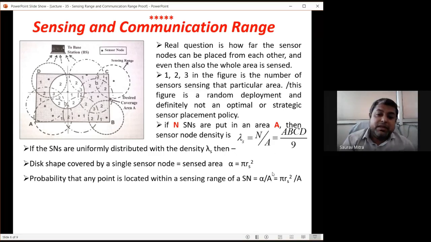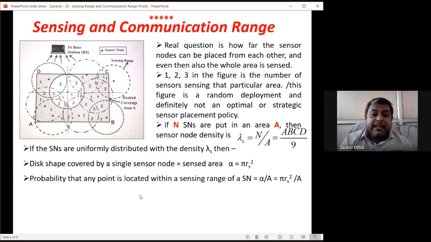That means 50%, because one disk area is 2 square meter and the overall area to be sensed is 4 square meter. Any point can be inside the sensing disk or outside it. So what is the probability that the point is within the sensing disk? It is 2 divided by 4, that is 0.5.